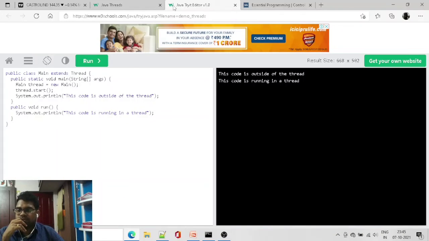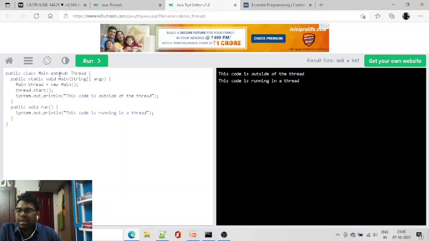So: public class Main extends Thread, public static void main(String[] args), Main thread = new Main(). Here new is a keyword, and an object is created for the class.